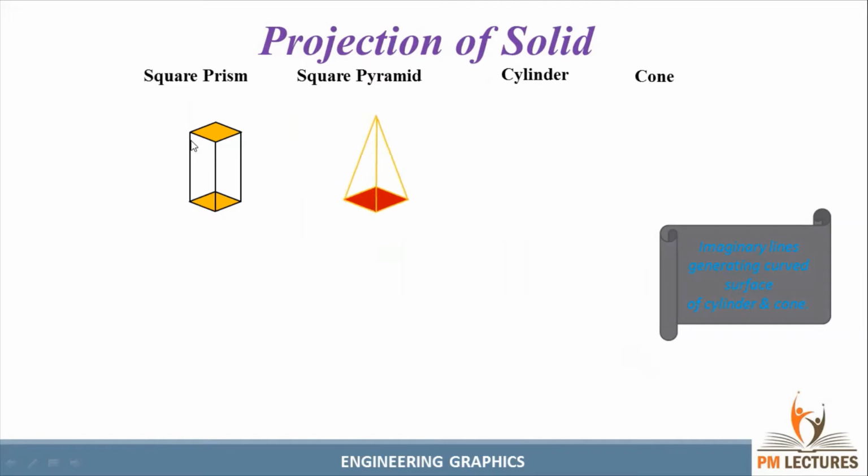Similarly, see the pyramid, the square pyramid means we should have a square here, and it is connected to the apex by triangular faces. See the cylinder. So the bottom and top have a similar circle, connected by the generators. See the cone, only the bottom we have a circle, connected to the apex by the generators. Now you can see the parts.